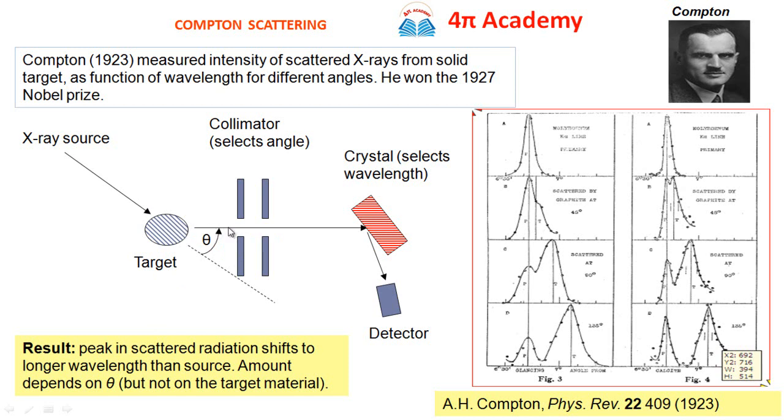He measured the wavelength of the scattered radiation, and his result shows that there is a peak in the scattered radiation which shifts to longer wavelength than the source. The amount depends on theta, but not on the target material.